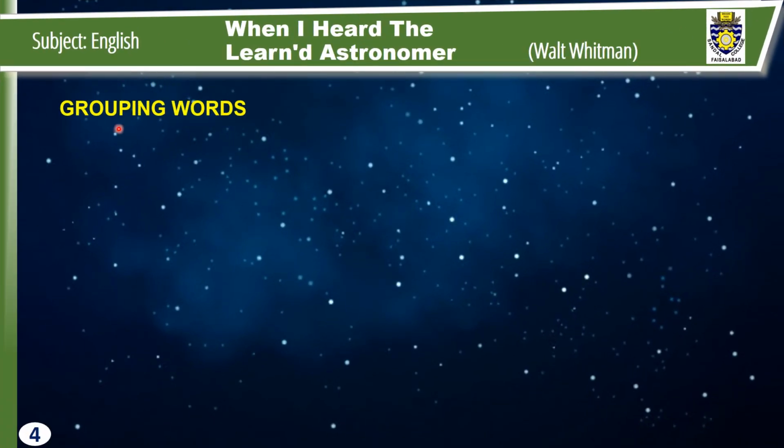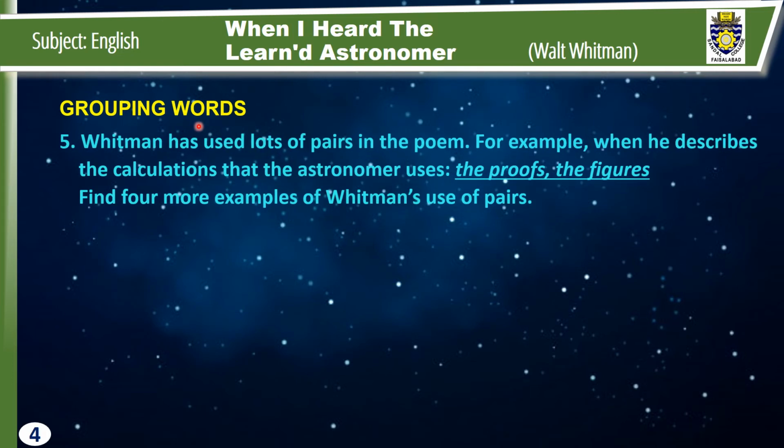Dear students, now grouping words. Listen to me very carefully. Number 5. Whitman has used lots of pairs in the poem. For example, when he describes the calculations that the astronomer uses, the proofs, the figures, it is a pair, as both are connected with each other. Now the question is: find 4 more examples of Whitman's use of pairs. Now we are to find 4 more examples that are the pairs used by the poet in the poem.